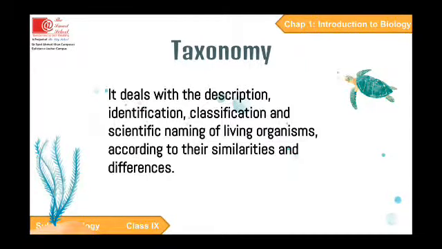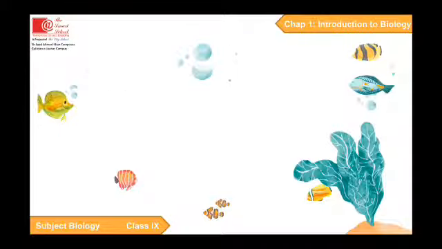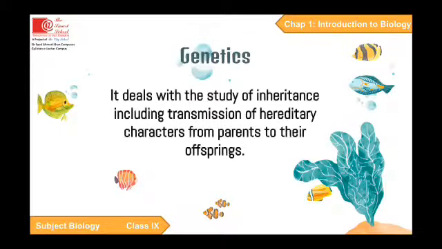It deals with the description, identification, classification, and scientific naming of living organisms according to their similarities and differences. Genetics. It deals with the study of inheritance, including transmission of hereditary characters from parents to their offspring.